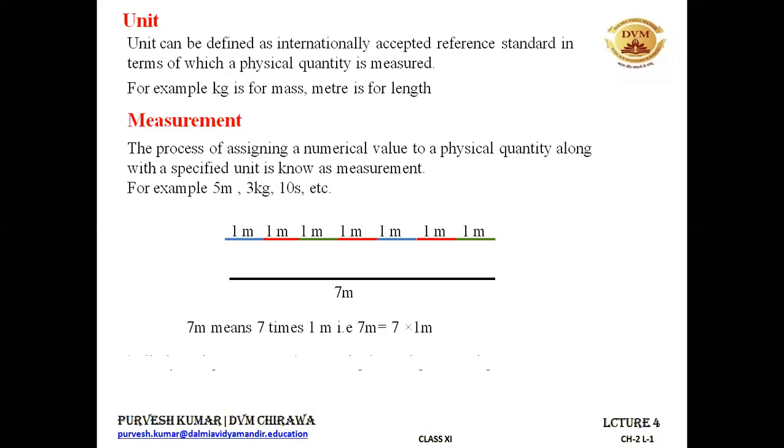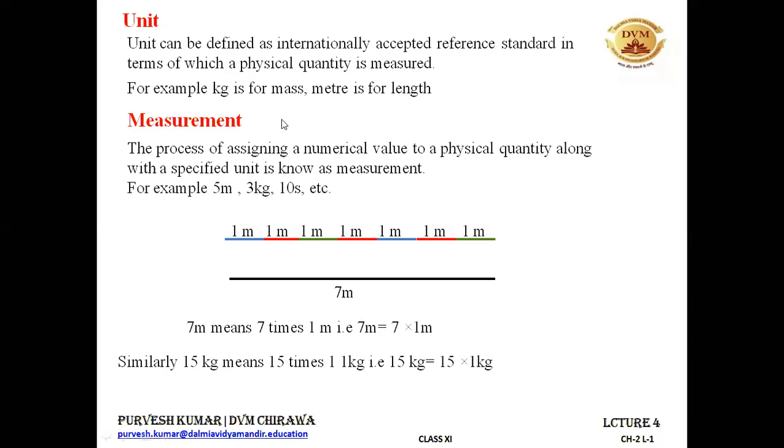All right. Similarly, 15 kg means 15 times 1 kg. So if I know 1 kg, I can easily find out 15 kg just by taking it 15 times. All right. So I hope this discussion is clear, what a unit is and what measurement is, and how we can carry out measurement with the help of the units that are already known to us. These units are internationally accepted and they have been defined by the bodies which govern the units and measurement.